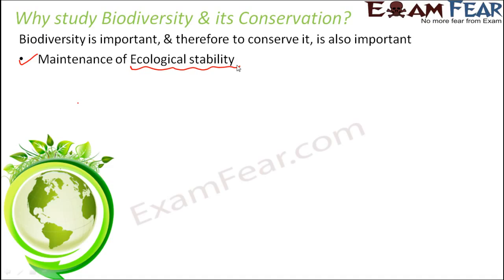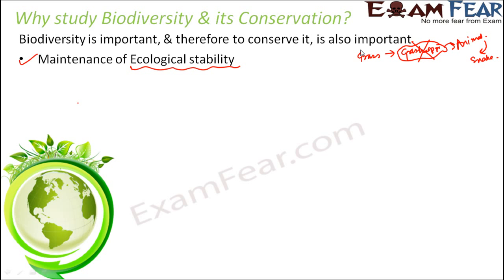Let me give you a very small example. Think of any food chain in the ecosystem. For example, you have grass. Grass is eaten by a grasshopper. The same grasshopper is eaten by a bigger animal, maybe a frog. And then that frog is eaten by a snake, let us say. So this is a food chain. Now what will happen if all the grasshoppers become extinct?